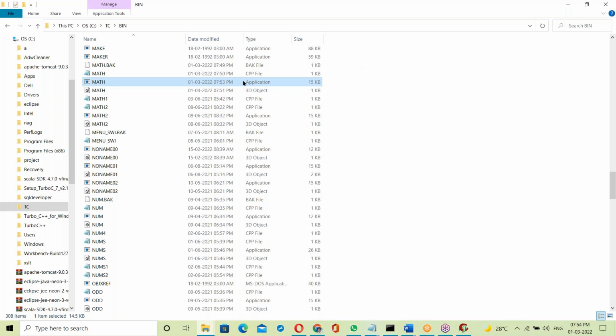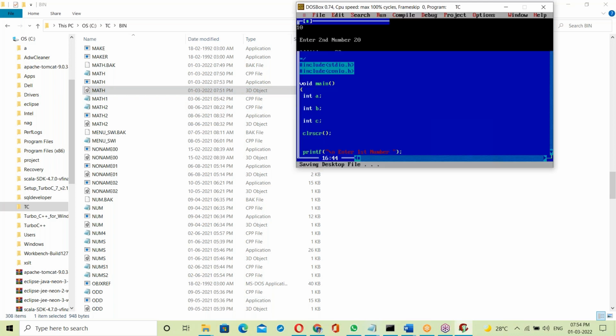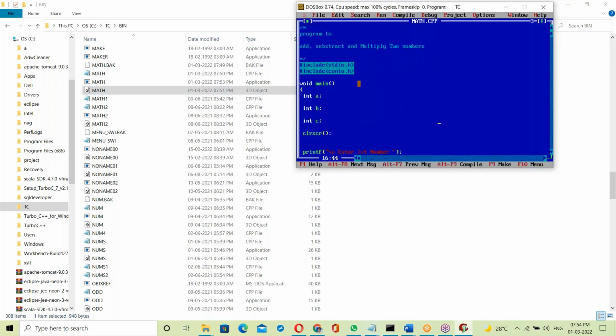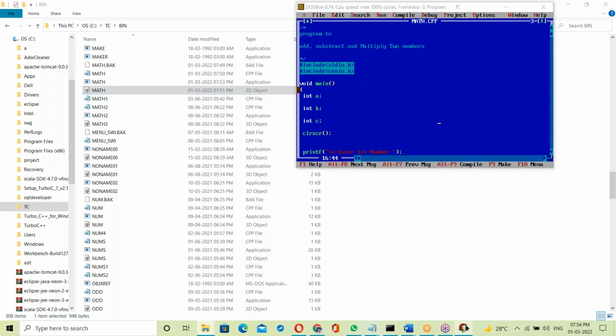The C compiler takes the binary code for our C program, which is the math.obj file, the binary code for the C library, and the binary code for the OS library.